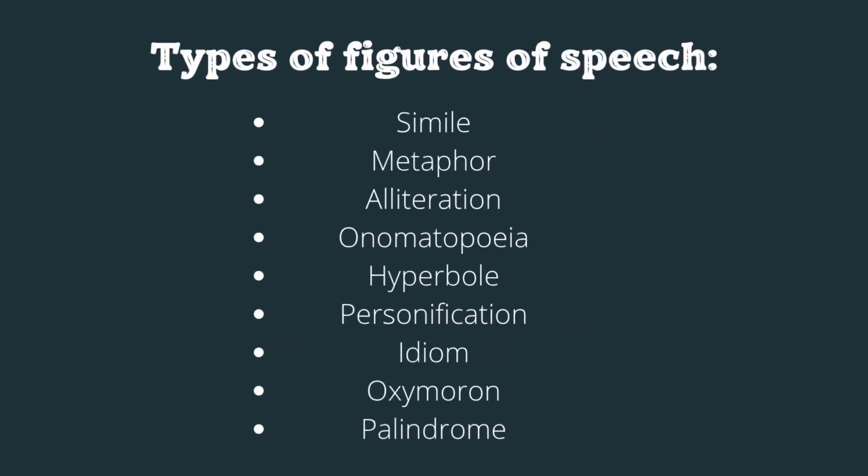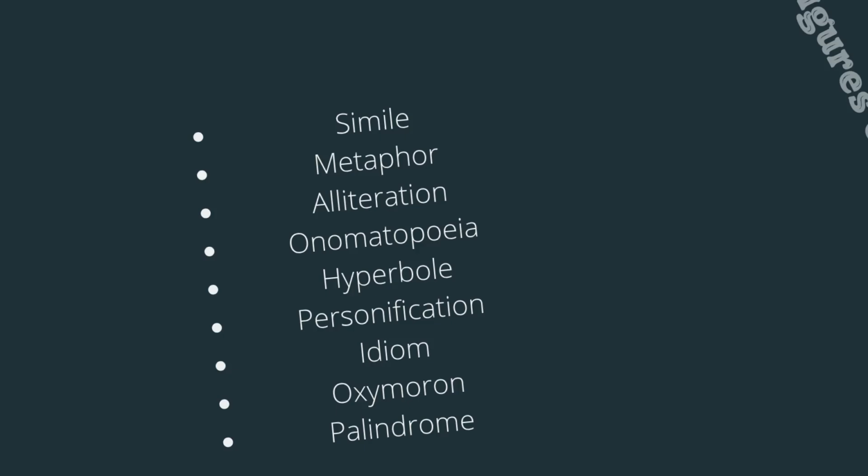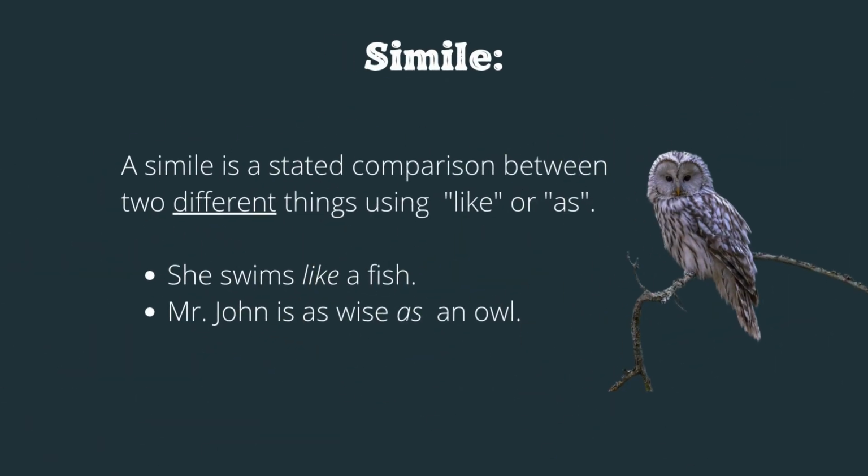We have various types of figures of speech. Eight of them are the simile, metaphor, alliteration, onomatopoeia, hyperbole, personification, idiom, oxymoron, and palindrome. Let's start with the simile.